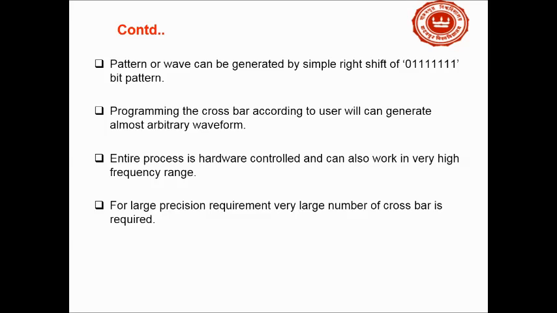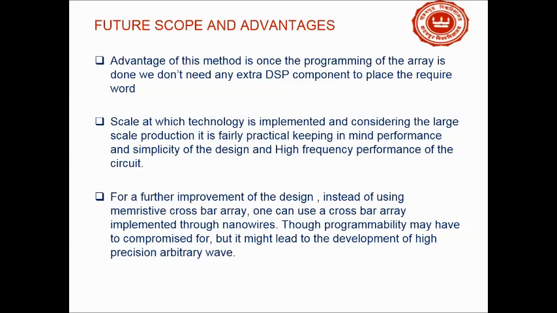For large precision requirements, a very large number of crossbar arrays is required, because to get an accurate curve, if the crossbars are not large in number, we are not able to predict the exact nature of the waveform. So the first task of the end user, if he or she wants to get the exact waveform, is to use a large number of those arrays or electrodes.